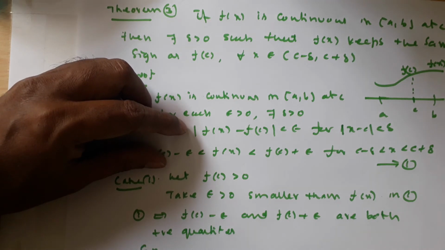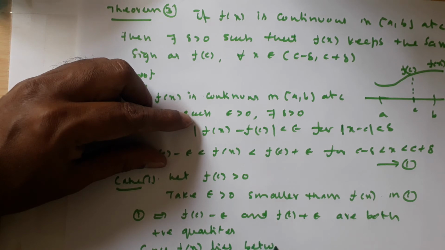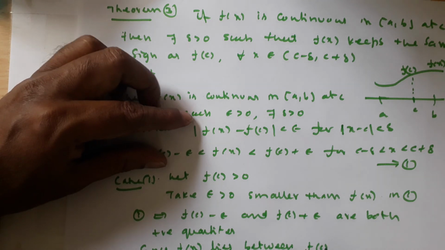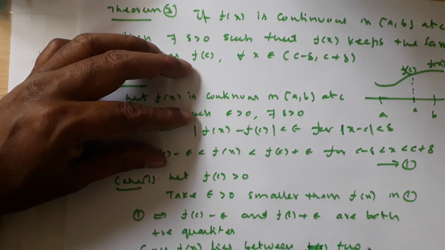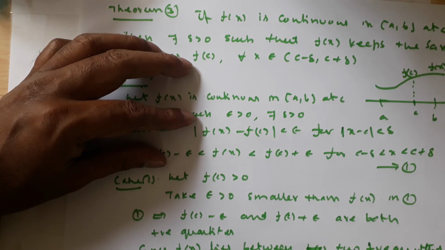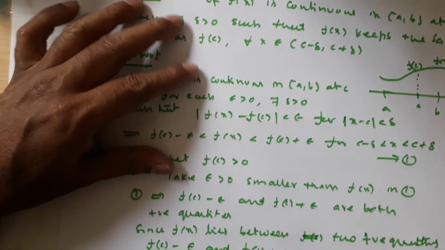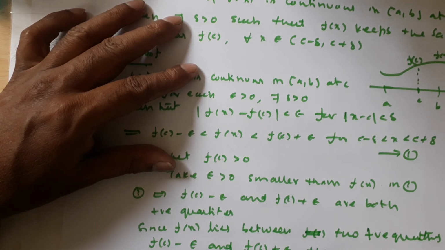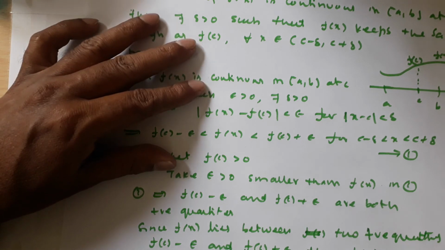Since f of x lies between two positive quantities, f of c minus epsilon and f of c plus epsilon, then f of x is positive.